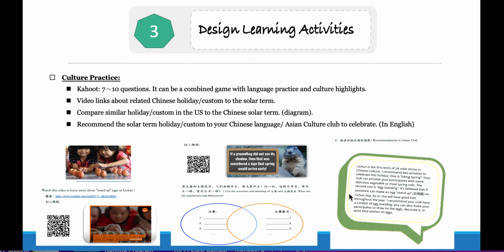Lastly, you should recommend the solar term and its custom to your Chinese language club or Asian cultural club on how to celebrate it. You can write this part in English. Here is a sample.